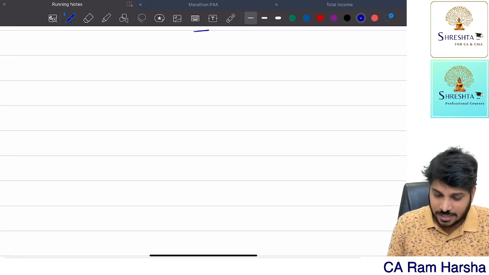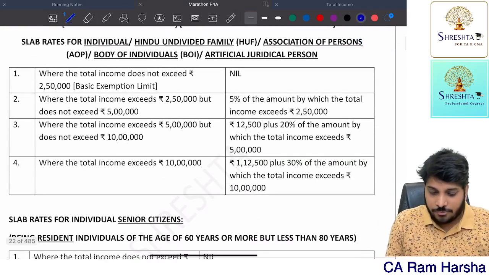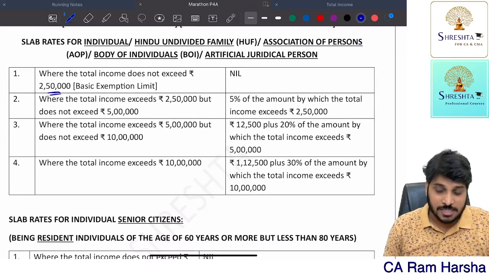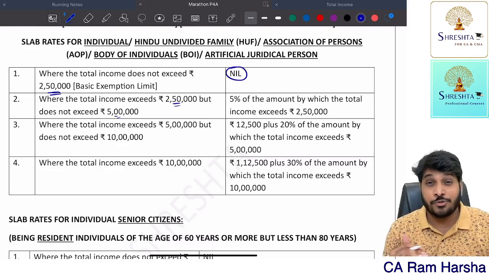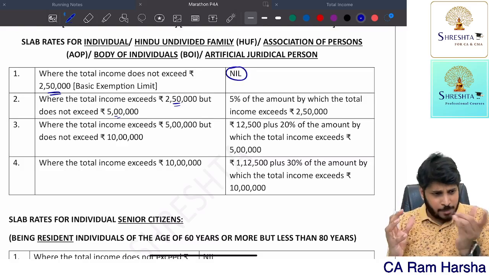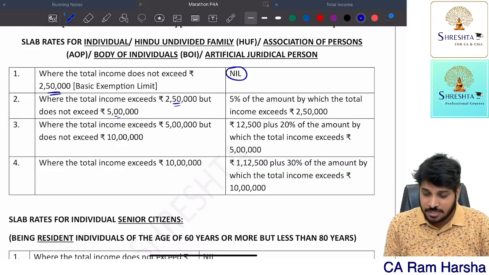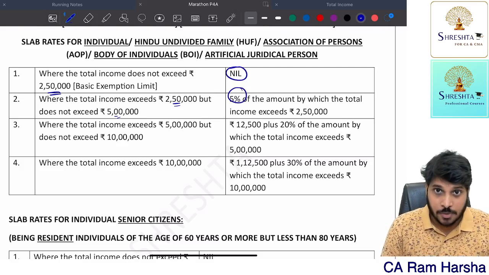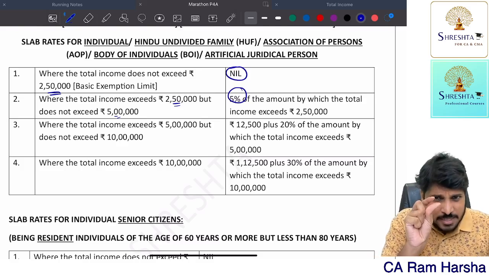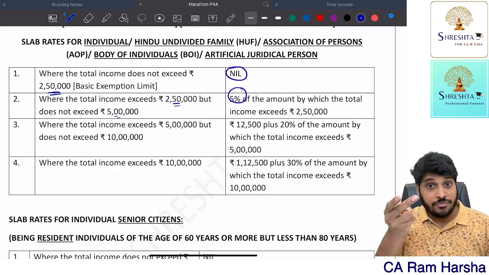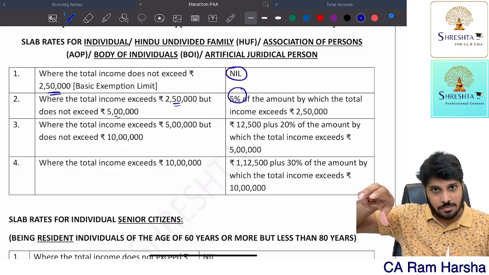So what are the tax rates? We all know that for the first 2.5 lakh for a normal citizen, the tax is 0. Suppose the income is more than 2.5 lakh but up to 5 lakh. Beyond 2.5 lakh, whatever extra income is there, 5% is the tax rate. Beyond 5 lakh, if some income is there but up to 10 lakh. Getting it?